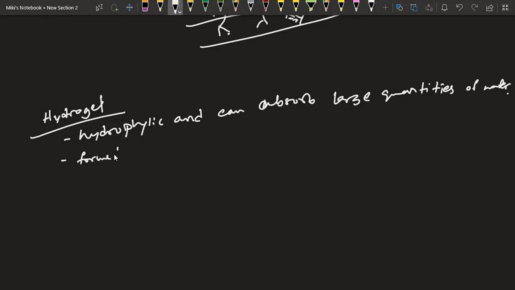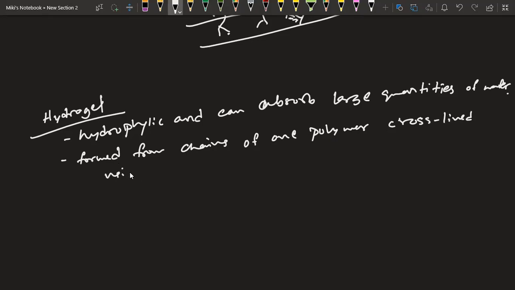Formed from chains of one polymer which are cross-linked using another molecule. I'm just writing things in short, not in detail.